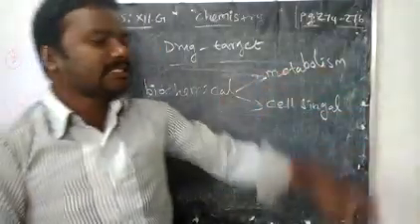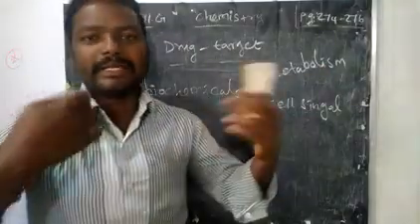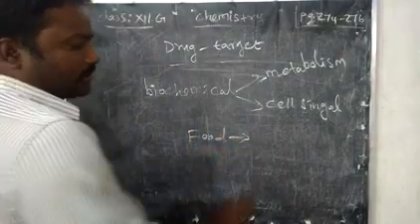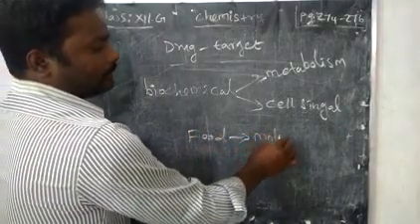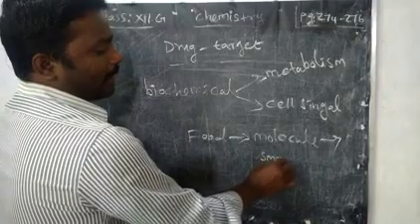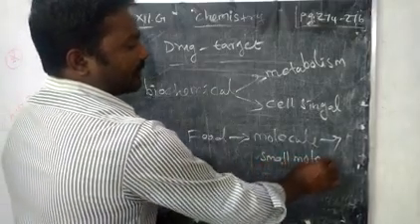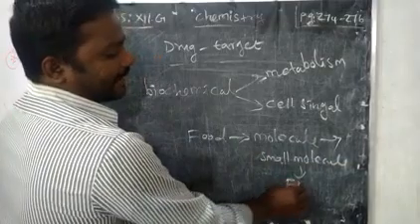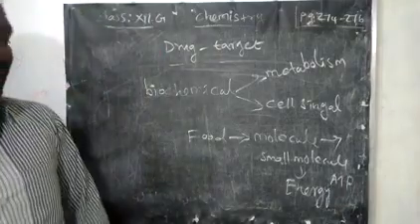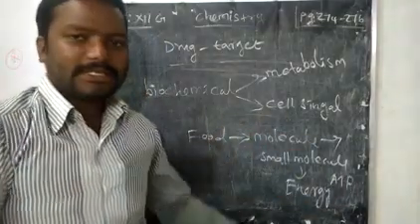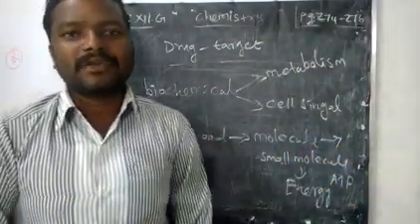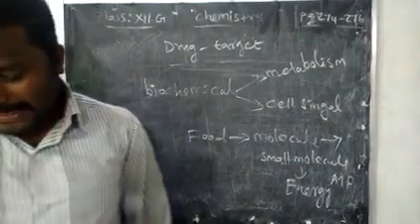Okay, so metabolism means what? See, we are eating food. Food has some macromolecules. Those molecules we should break into smaller molecules. From the smaller molecules we should get energy in the form of ATP, okay. So this process is called metabolism. So if you eat, this is how the energy is converted, okay.